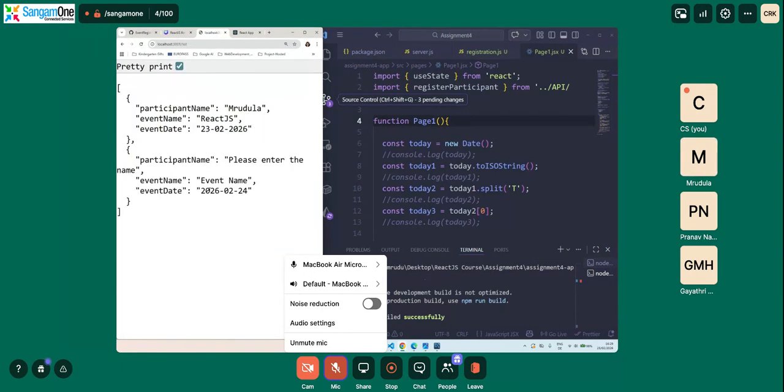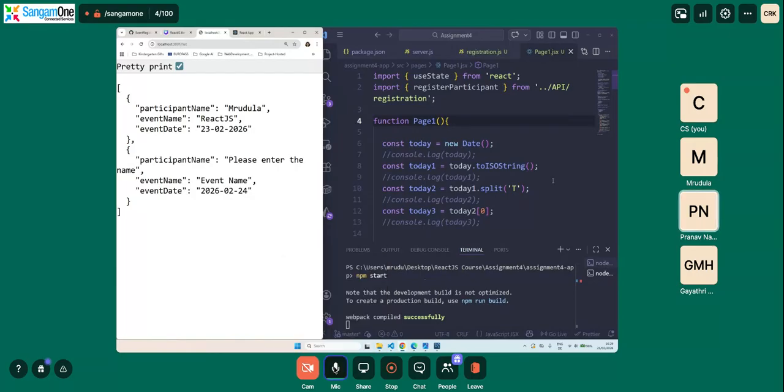So what we did today was create the backend. We created an API for registration of the users, and then we also have retrieval. So we used post and get. Any questions? So what was that listen part?